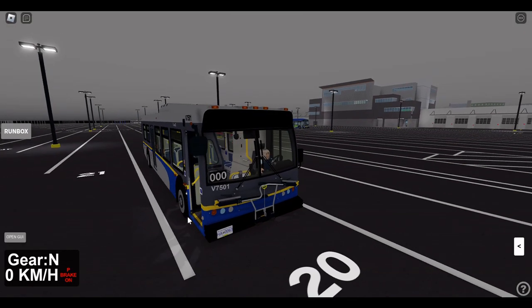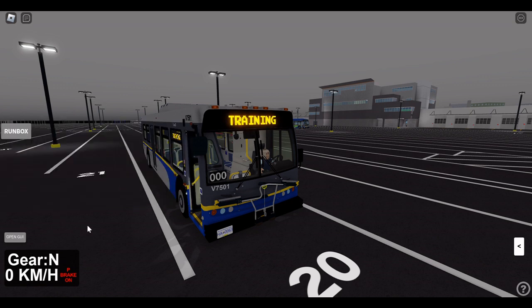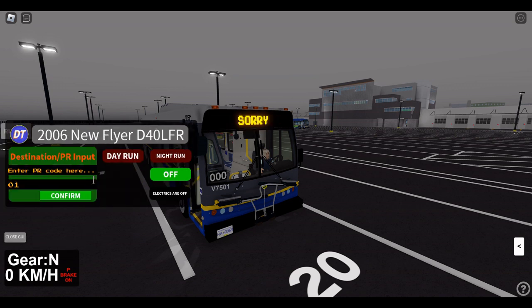We will now go over the destination system, starting with the destination codes. Destination codes are regular signs not involving a route. They're formatted into a 2-digit code starting from 01. This includes not in service, which is entered into the input using code 01, or training vehicle, whose code is 03.